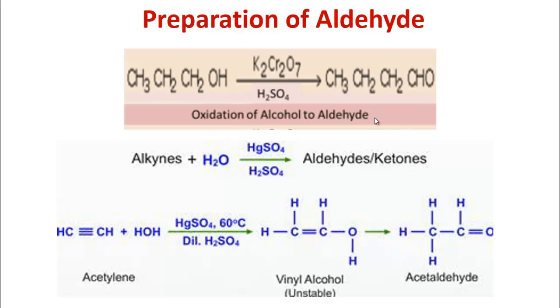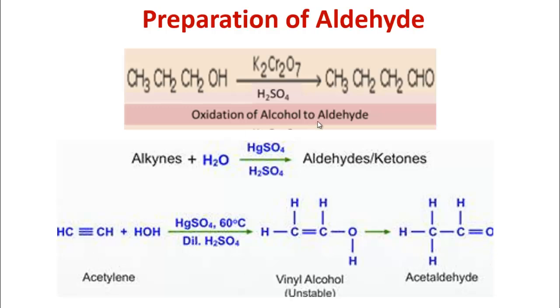We can also prepare aldehyde from alkyne. When alkyne reacts with water in the presence of mercuric sulfate and sulfuric acid, at first aldehyde is produced, and next ketone is produced, but firstly we can produce aldehyde. Follow here, alkyne reacts with water and at first vinyl alcohol is produced, but this is very unstable. For this we get a stable product, aldehyde.